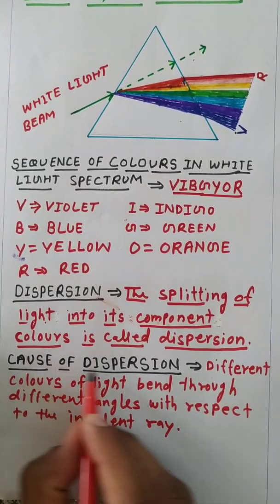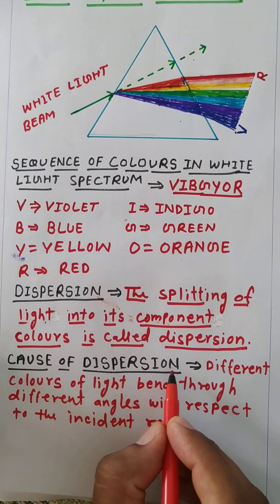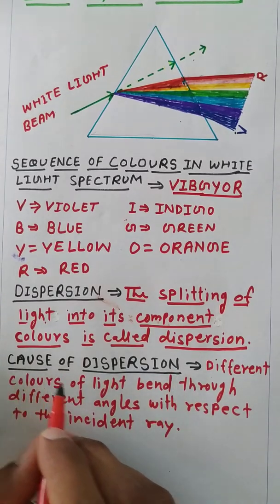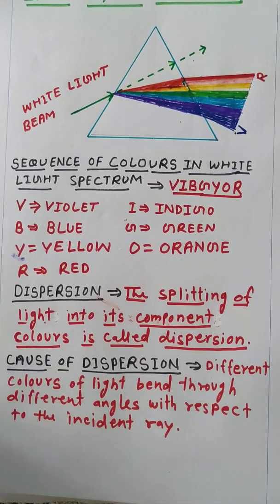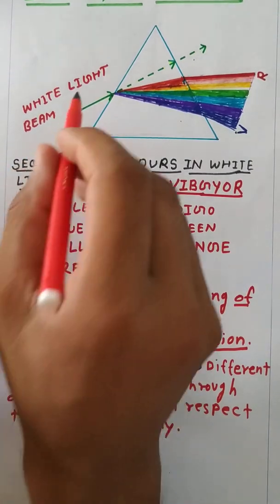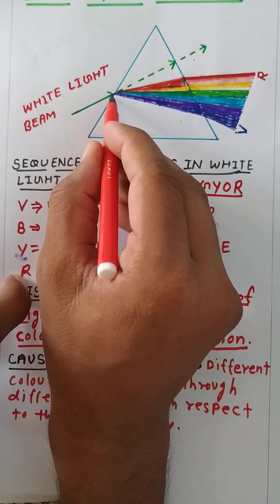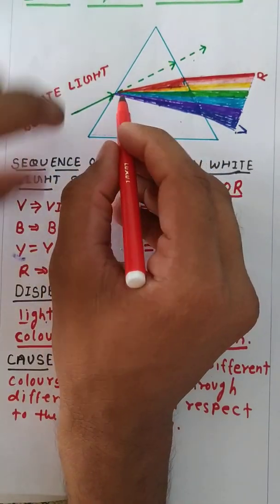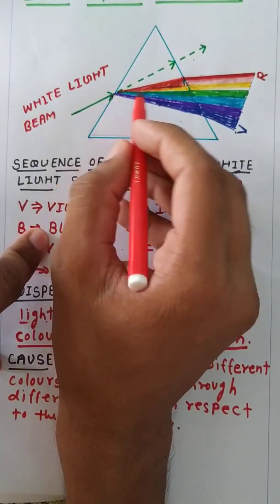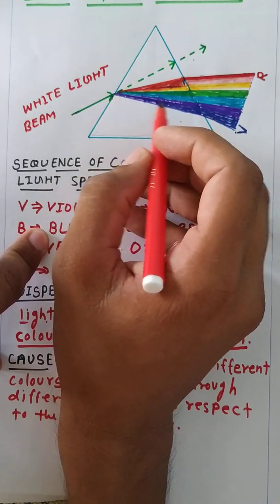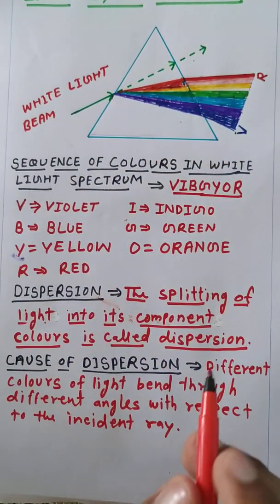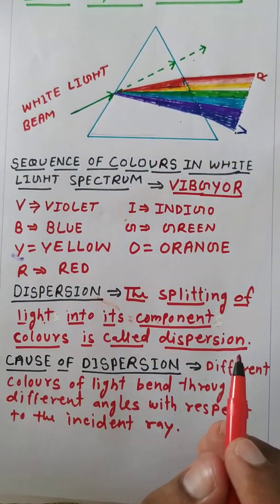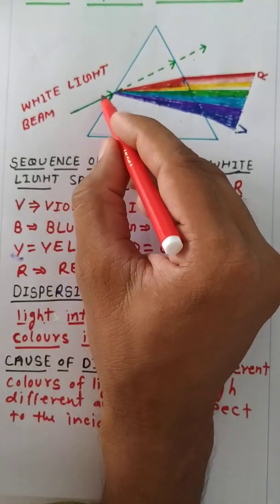Next, what is the cause of dispersion? Okay, what is the cause of dispersion? The cause of dispersion of light is that different colors of light bend through different angles with respect to the incident ray. As white light passes into this prism, it splits into its 7 colors, and each and every color will bend at a different angle with respect to the incident ray.